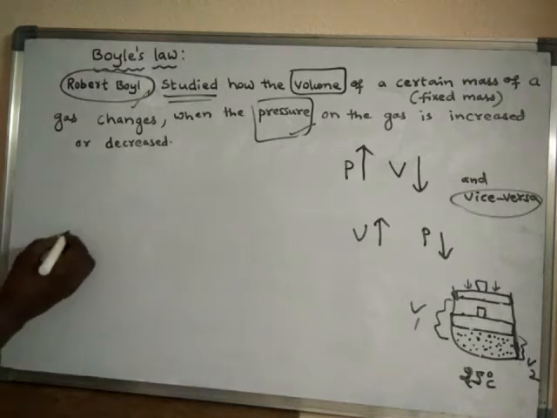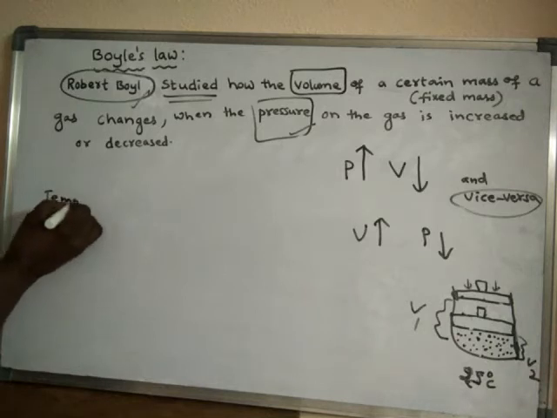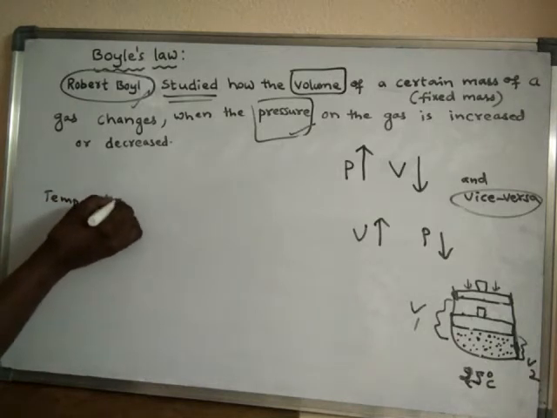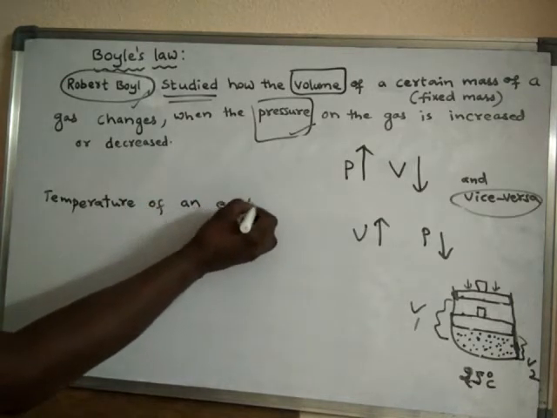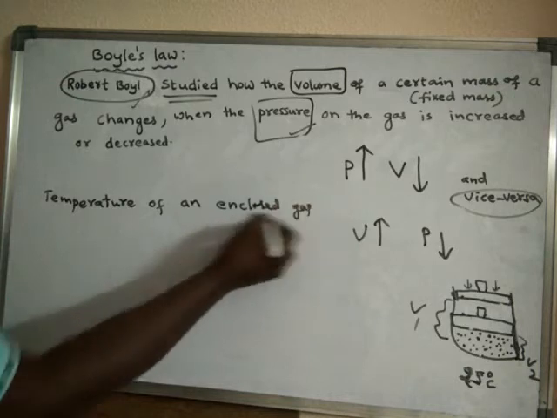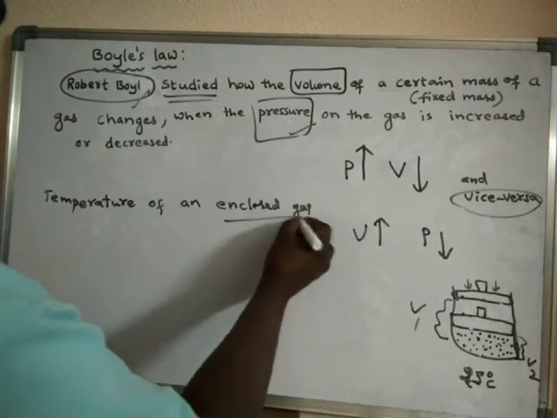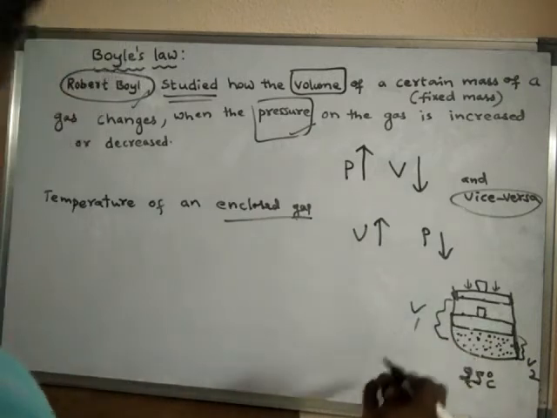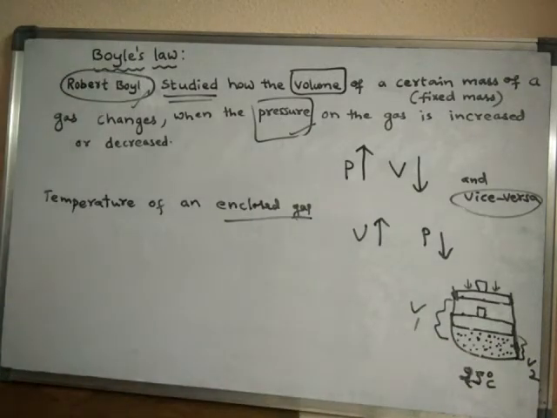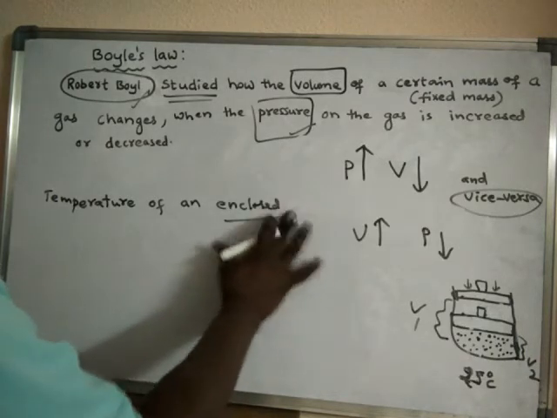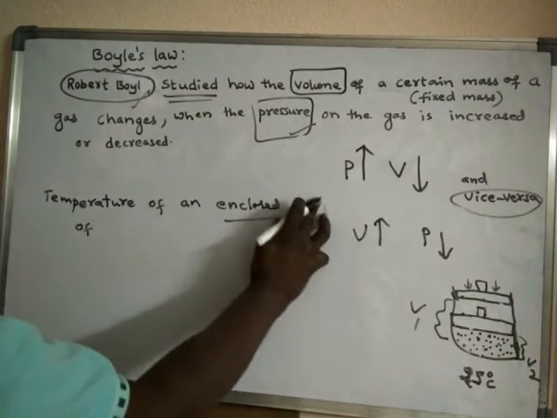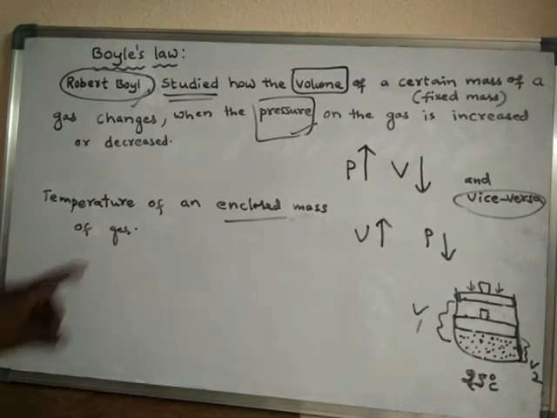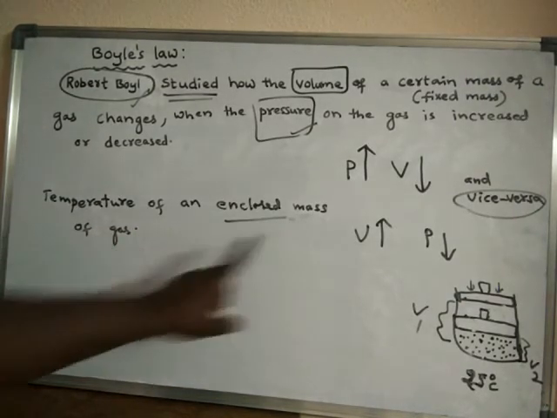Temperature of an enclosed gas. What is the meaning of enclosed gas? When a gas is poured in a vessel, it is said to be an enclosed gas. So the temperature of an enclosed mass of gas,